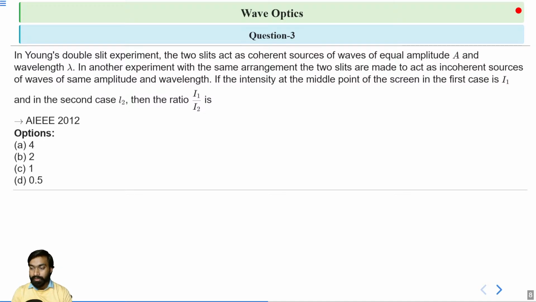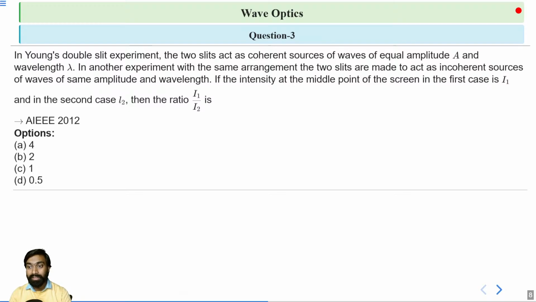Okay, let's understand the question. The question states that in Young's double slit experiment, two slits act as coherent sources whose waves have equal amplitude and wavelength lambda. In another experiment, with the same arrangement, both slits are made to act as incoherent sources, but the amplitude and wavelength of the waves are still the same.